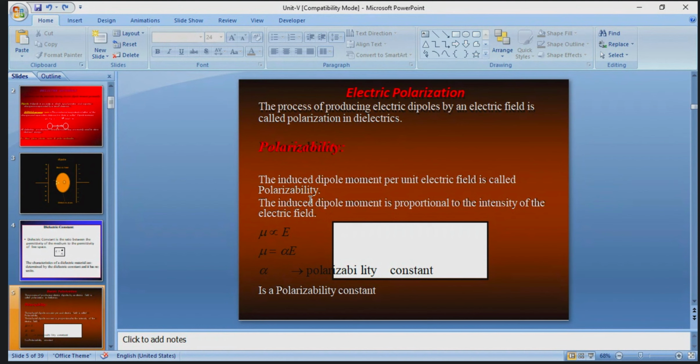So you must write down these equations also. The induced dipole moment per unit electric field is called polarizability.